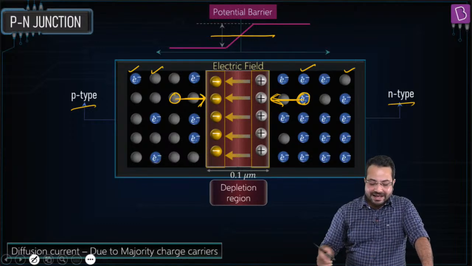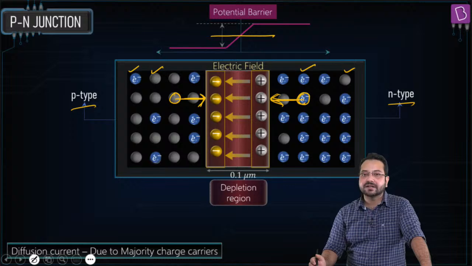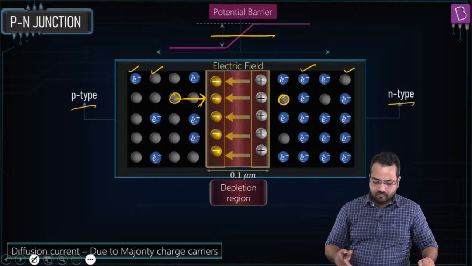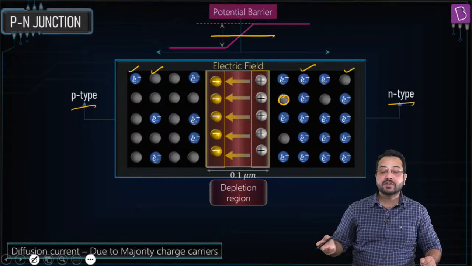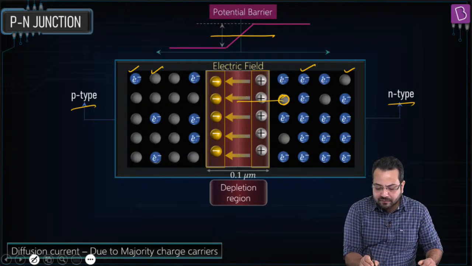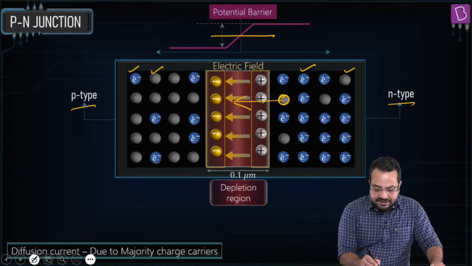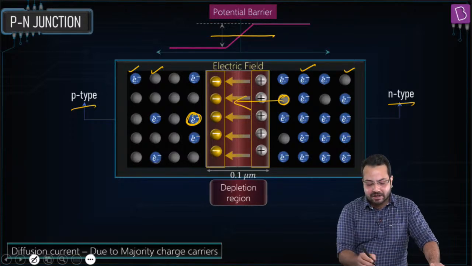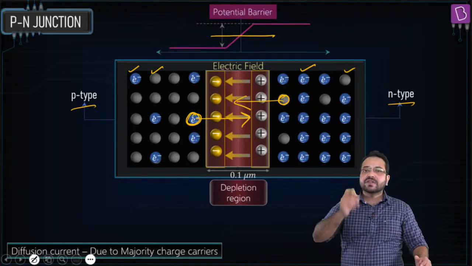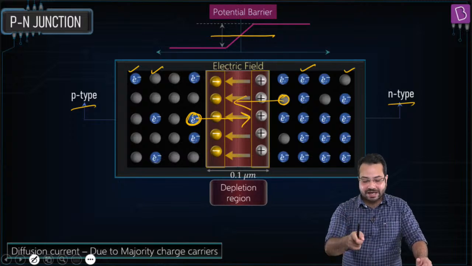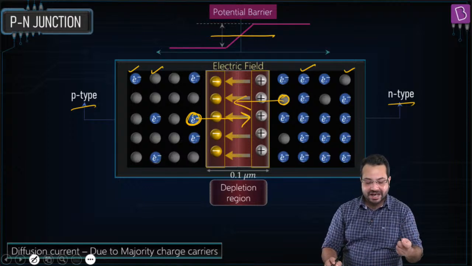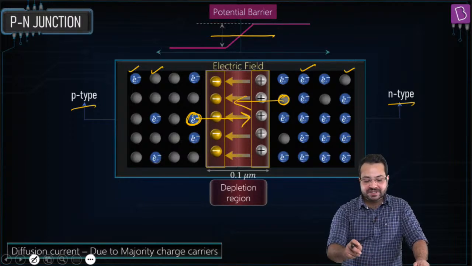Okay. Now this is electric field. So if we talk about this hole, which is near the depletion region, what is going to happen? The electric field is going to apply a force on this hole in this direction. And let's say we have an electron over here. So the electric field is going to apply a force on this electron in this direction. Okay, so because of this electric field, minority charge carrier hole is going to go from the N side to the P side, and minority charge carrier electron is going to go from the P side to the N side.